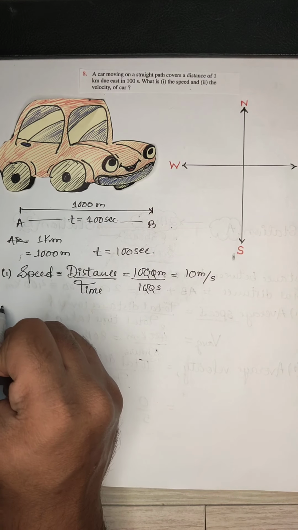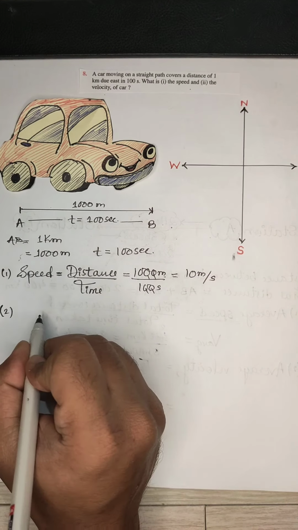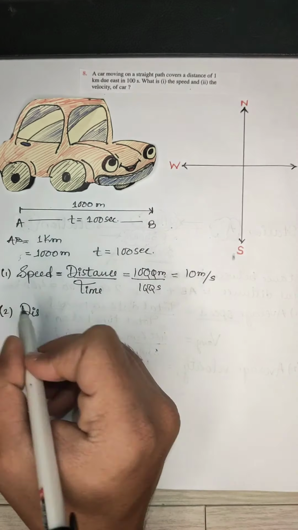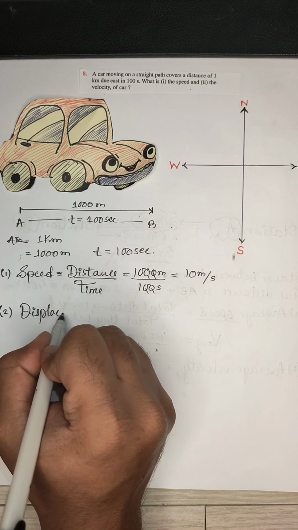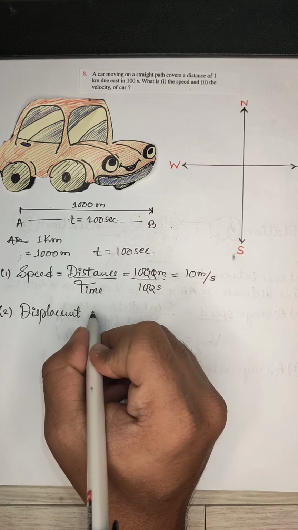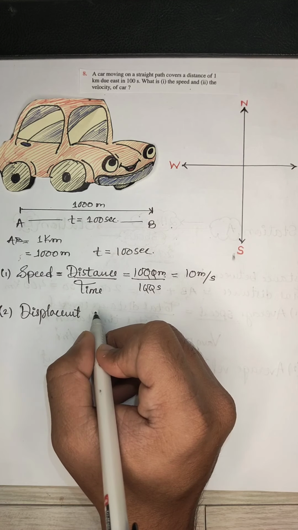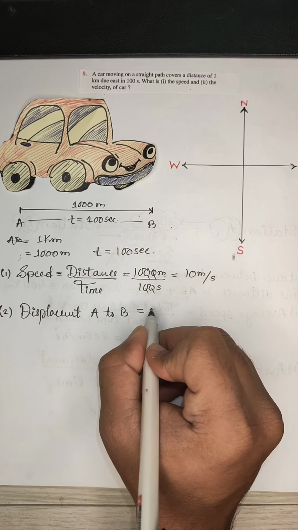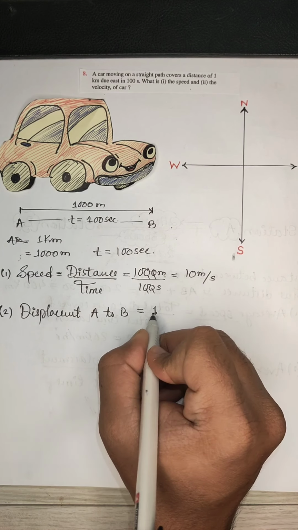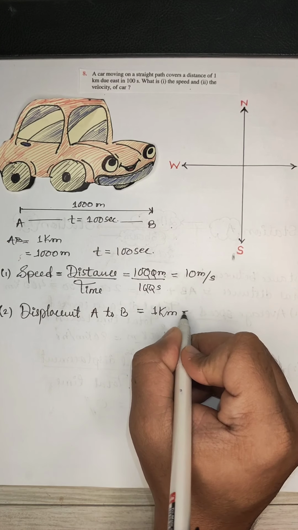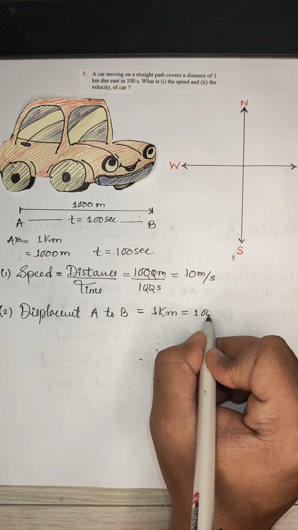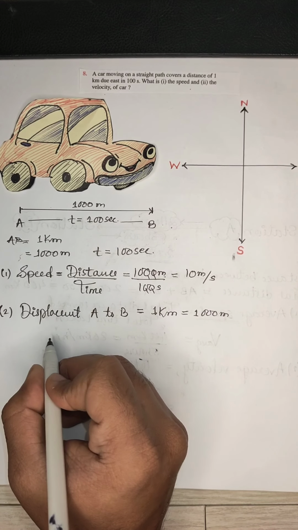Similarly, for the second part, when we talk about displacement, because we have velocity here. So displacement from A to B again will be 1 kilometer, because we are moving in the same direction towards east. So it will be 1000 meters.